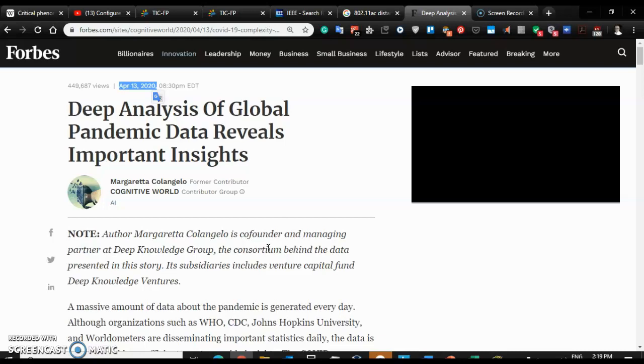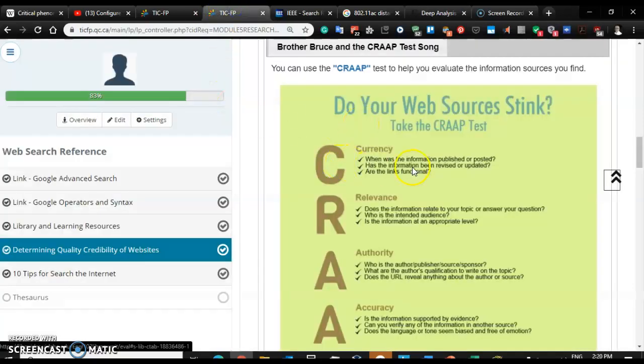back in late December, I think, early January. So information that was being published back in January or even February, I'm not sure I would trust it. We certainly know a lot more today than we did just a few months ago. So in terms of currency, yes, the article is current.